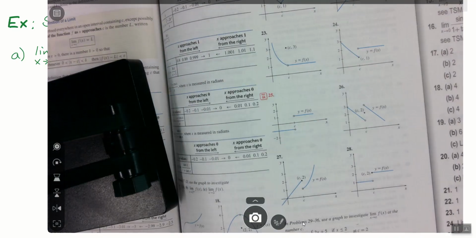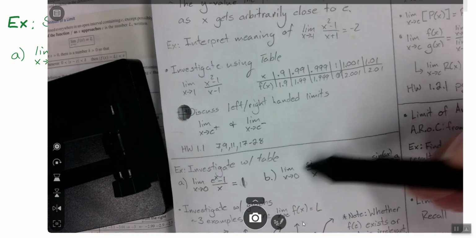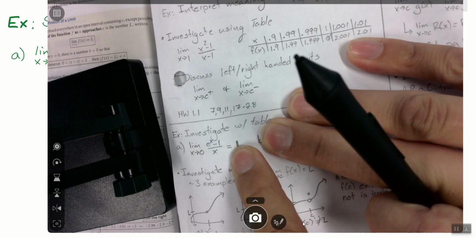Let me look at how it's worded in the book. Oh, it's in my notes, right? I would just say equals 1. The limit, so you can say the limit. So here's my notes that I'm working on right now. Sorry. The limit of this thing equals 1.